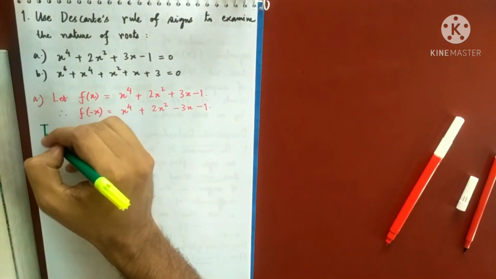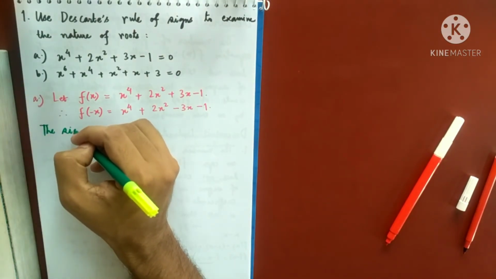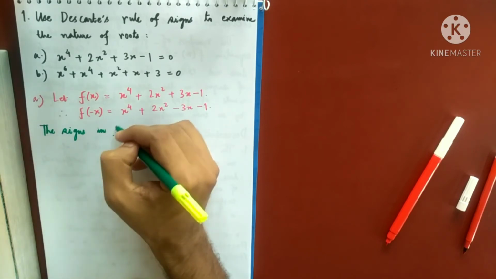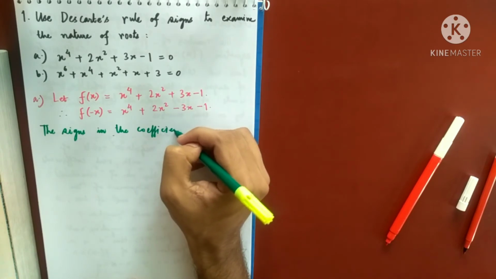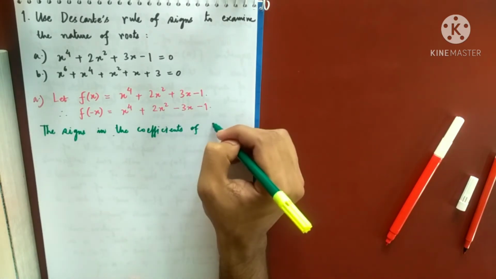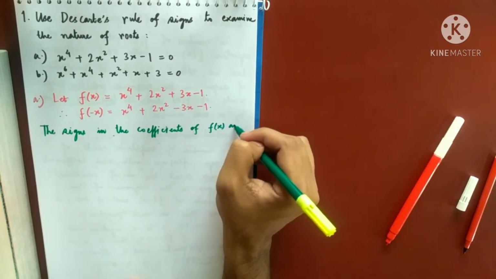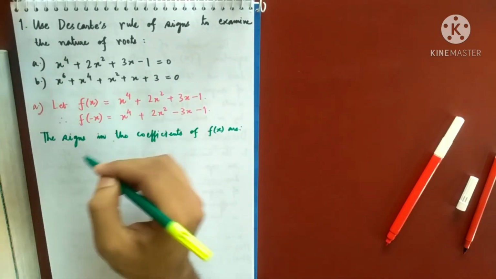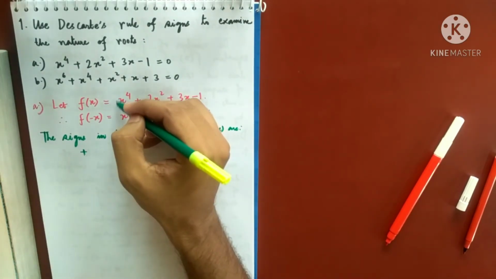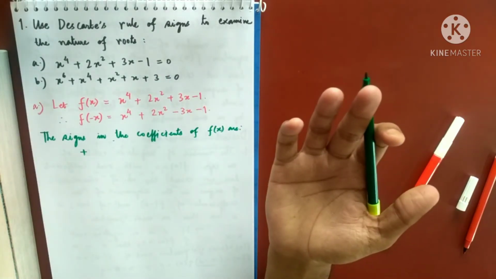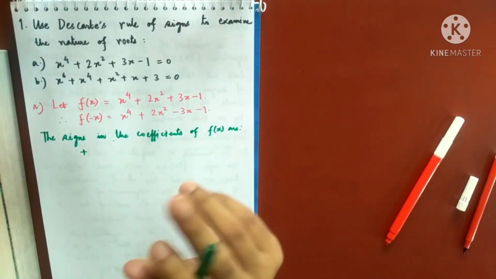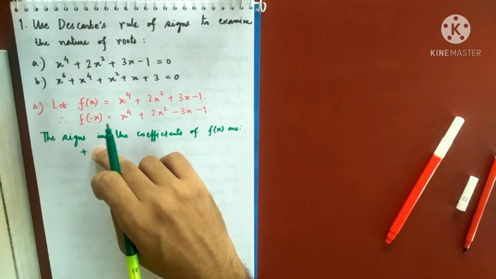The signs in the coefficients of f of x are, so what are the signs? Let me write it down. It is plus, because there is no x cube, doesn't matter, I can just replace that with 0, and 0 no need to write, already said.